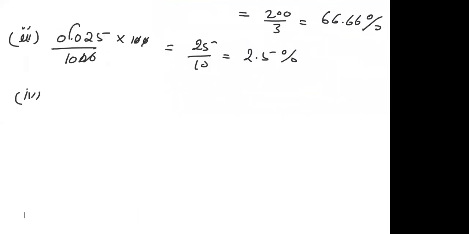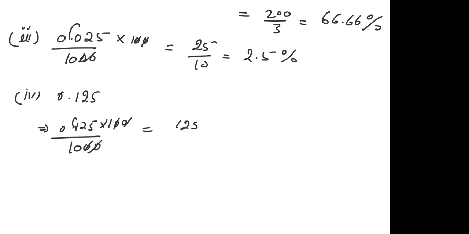Now fourth part was 0.125. So 0.125 multiplied by 100. Remove the decimal, increase 1000 in the denominator, and the zeros cancel each other. Now you are left with 125 upon 10, which means only 10 in the denominator. So put the decimal after one digit from the right hand side, and your answer is 12.5%. Fine. So these are very simple questions.